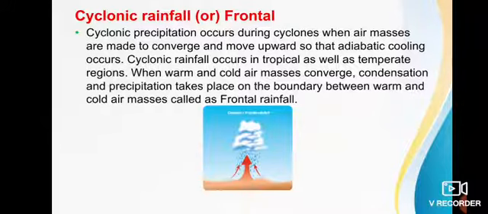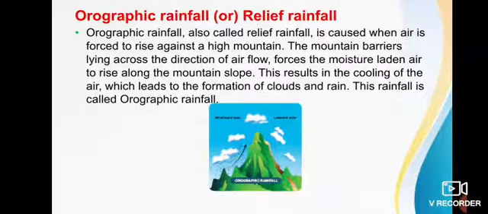Orographic rainfall. Orographic precipitation is rain, snow or other precipitation produced when moist air is lifted as it moves over a mountain range.